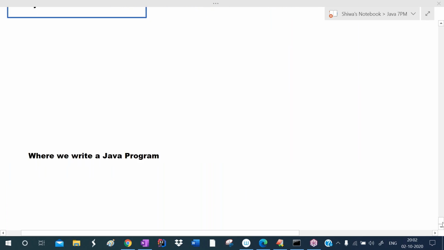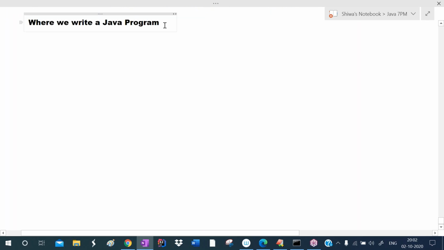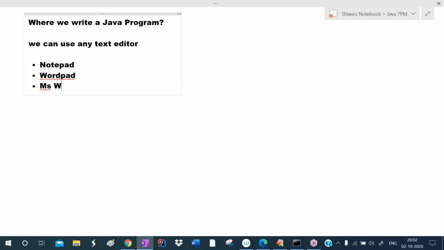Now where do we write this Java program? To write a Java program, we can use any text editor. You can use any text editor, like Notepad, WordPad, or MS Word. Or in MS-DOS, the edit command is there. You can use the edit command in MS-DOS. In that editor, you can write.